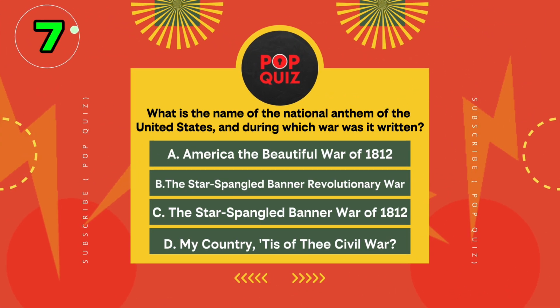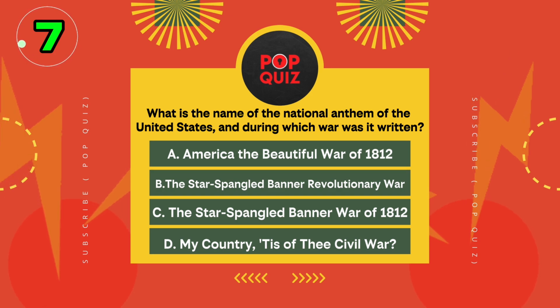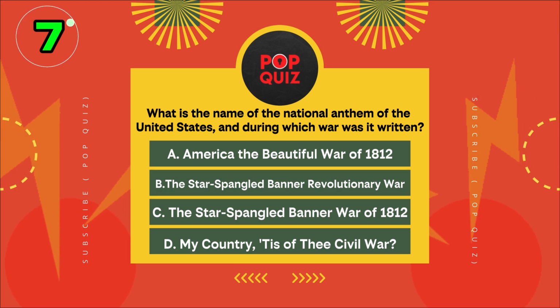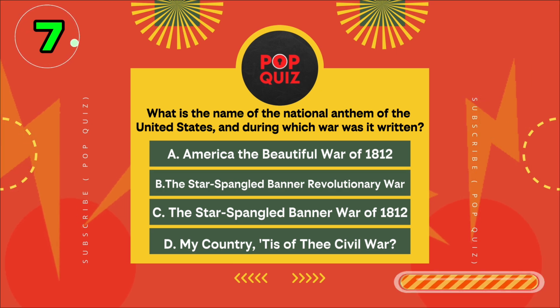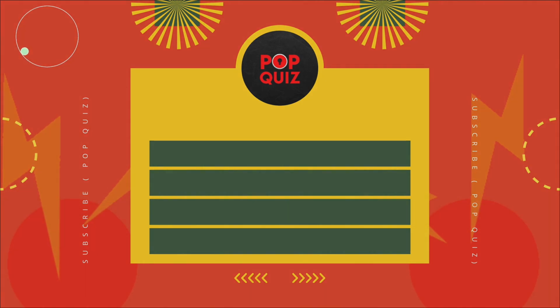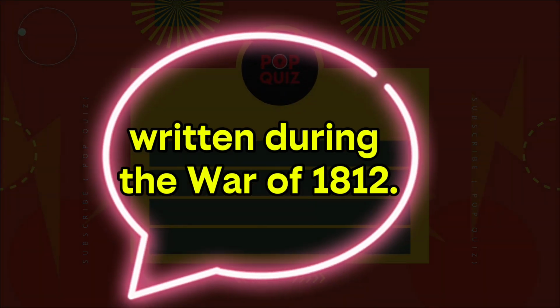Question 7. What is the name of the national anthem of the United States, and during which war was it written? A, America the Beautiful, War of 1812, B, the Star-Spangled Banner, Revolutionary War, C, the Star-Spangled Banner, War of 1812, or D, My Country, 'Tis of Thee, Civil War? Which combination is correct? It's C, the Star-Spangled Banner, written during the War of 1812.